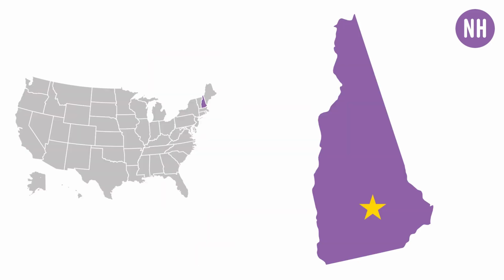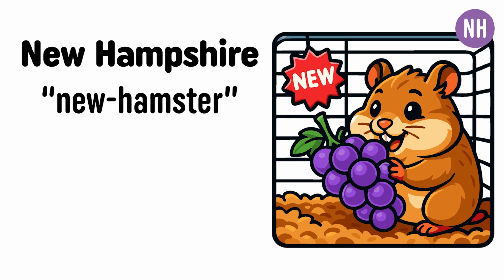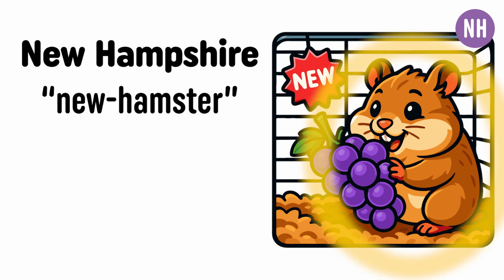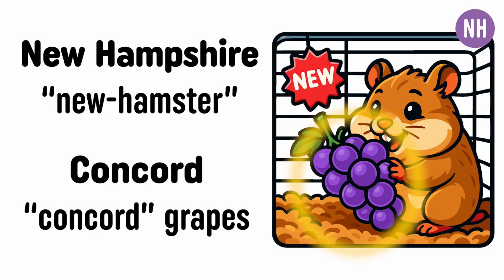The capital of New Hampshire is Concord. This image represents Concord, New Hampshire. First, we have to convert the state New Hampshire into a picture. New Hampshire can be broken down into New Hamster, like a brand new hamster in its cage. Next, we have to convert the capital city Concord into a picture. Concord is represented by Concord grapes.